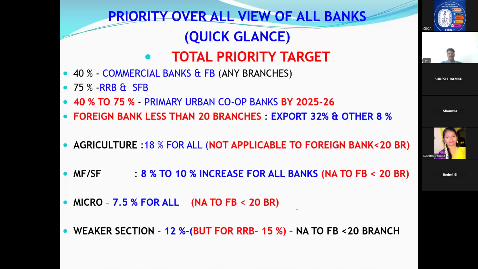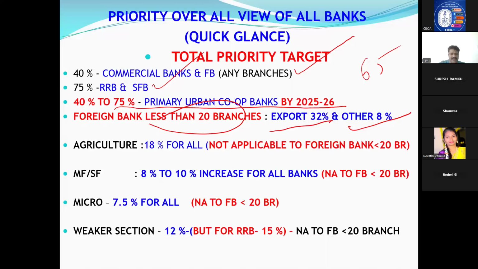Now, one last glance. 40%, all the banks have to achieve. Our PSUs, RRB, SFB 75%, you are clear. Cooperative banks, already I told you, they have to reach 75% by 2026. Now by March 25, they will achieve 65%, right? Then foreign banks, less than 20 branches, one branch also. For exports only they have to give 32%, others they can give 8%. Commercial banks, 18% for agriculture. For foreign banks with less than 20 branches, it is not applicable. Marginal and small farmers, 10% we have to achieve. Micro, 7.5% we have to achieve. Weaker section, we have to achieve 12%, but for RRBs, it is 15%. This is the basic difference.